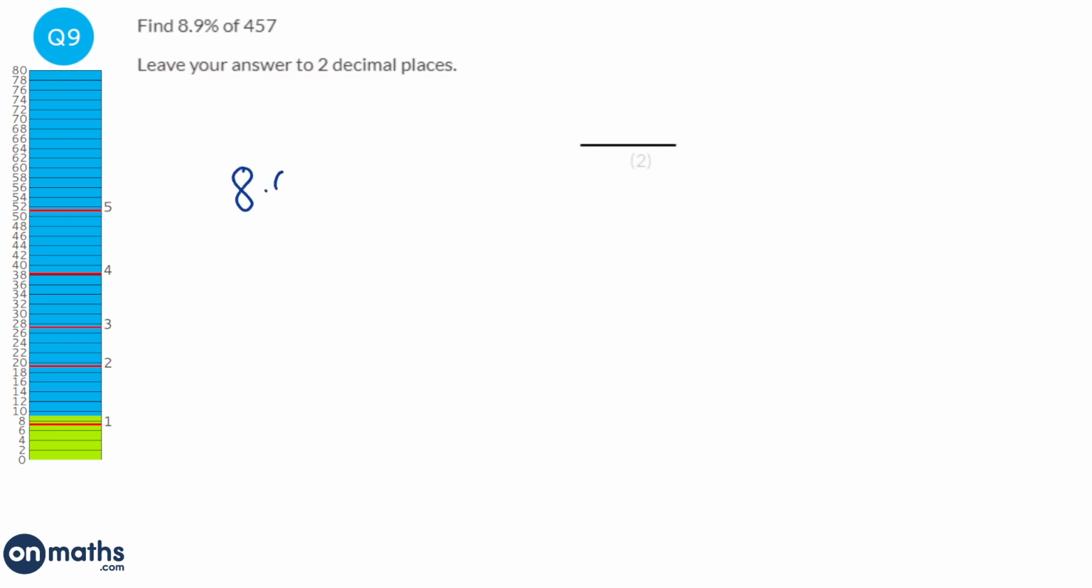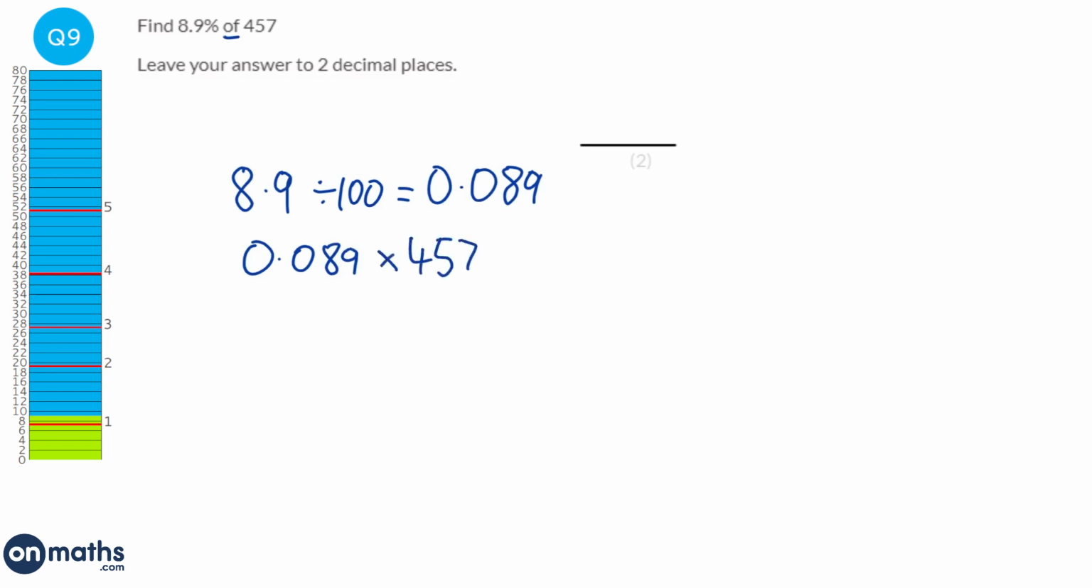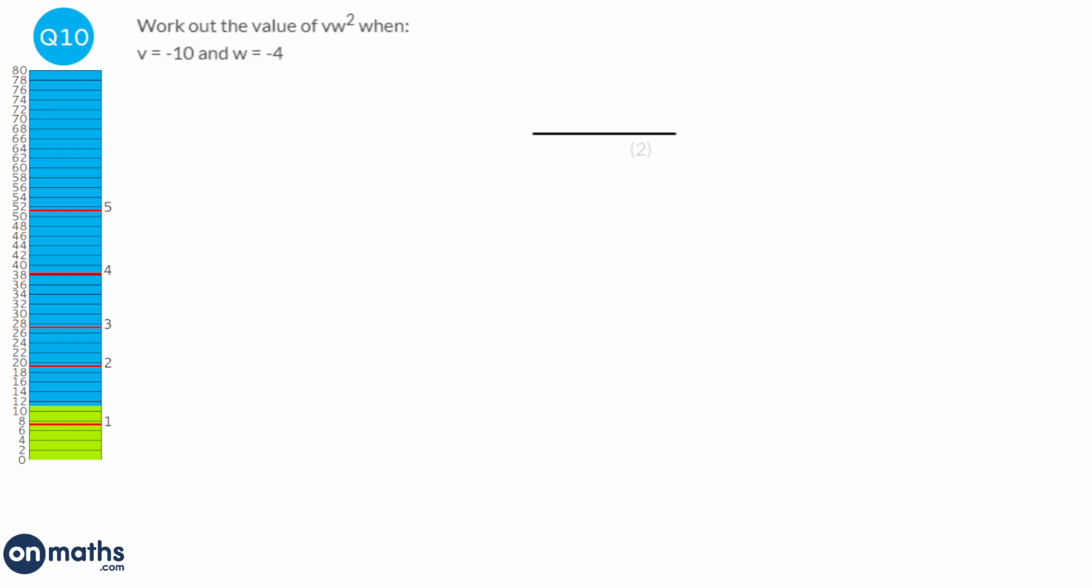So for this question, we need to convert the percentage to a decimal. So to do that, we get that 8.9%, and we just divide by 100. And so that will give us 0.089. Of normally means times in maths, so we just go times that by 457, and that will give us 40.67.